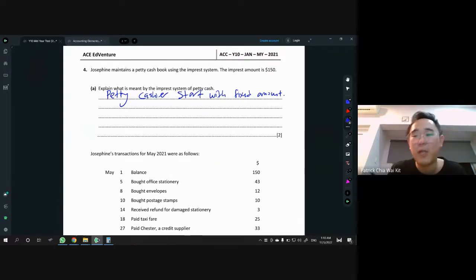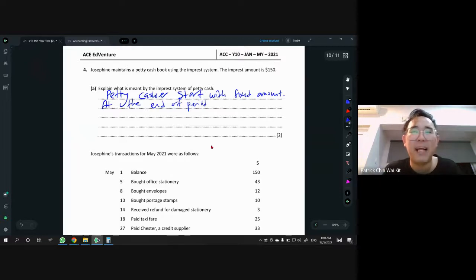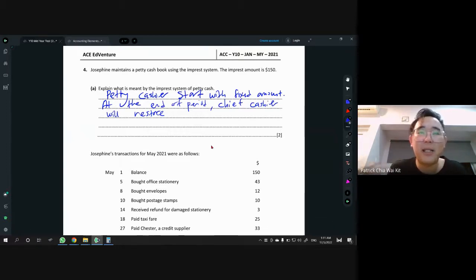Then what happened, to get the second mark? At the end of period, that means like at the end of 1 month, or no matter, I don't know how long, depends on the question. Now what happened here? At the end, who will restore again? Chief cashier. So we have the other guy, right? What will chief cashier do? Chief cashier will restore. So this is the keyword. Restore, reload, top up, whatever, same meaning. You can use that word.